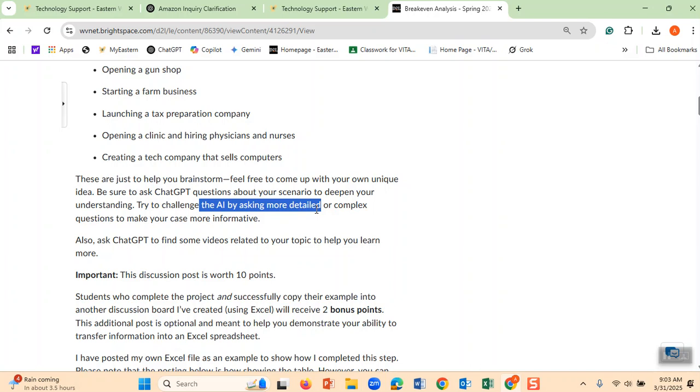Now say that I decide to pay my salesperson $3,000 a month, calculate my break-even point. Then that is another calculation, and by doing so you are challenging the AI, you are challenging ChatGPT and seeing different numbers. Sometimes you want to have more fixed costs, sometimes you want to have less fixed costs. When do you think you should have more fixed costs, and when less?